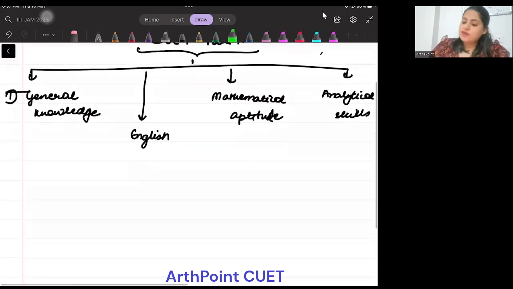Beta, out of which we will start discussing mathematical aptitude.